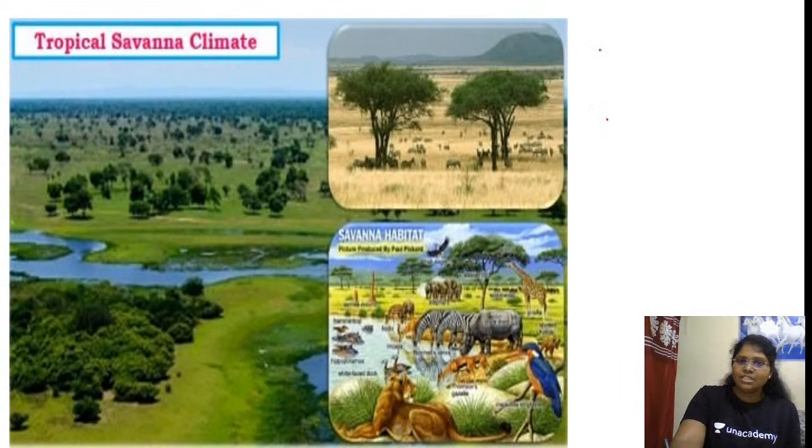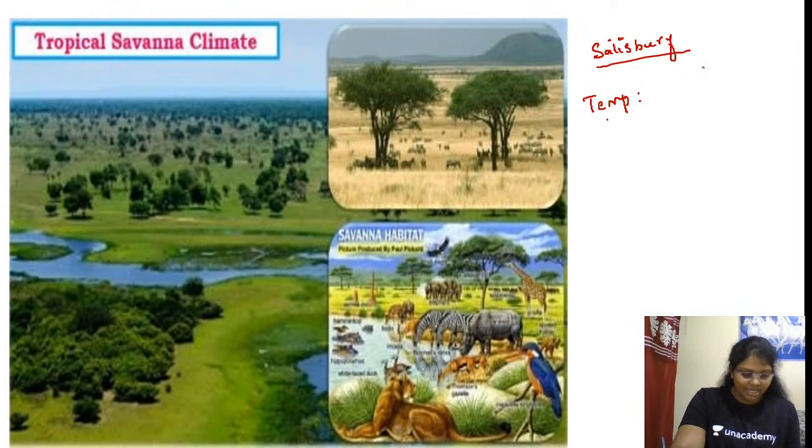Second, coming to the southern hemisphere. Please go and check the southern hemisphere. What is an example? Salisbury. Check and let me know for Salisbury with respect to temperature range. Which is the highest month? Highest is 71, October, minus lowest is 56, July. So 71 minus 56 is the temperature range, and for precipitation we have 32 inches.